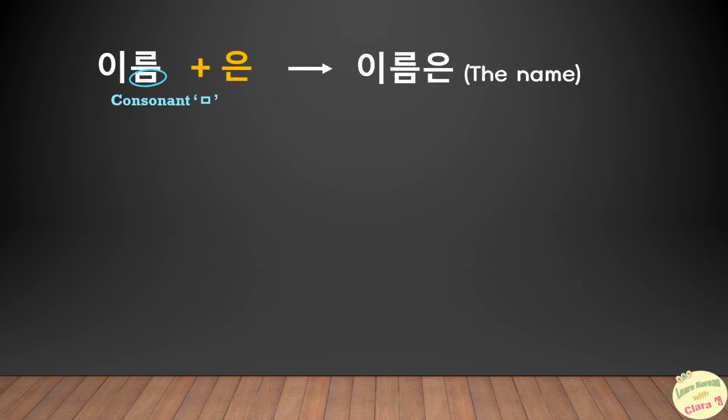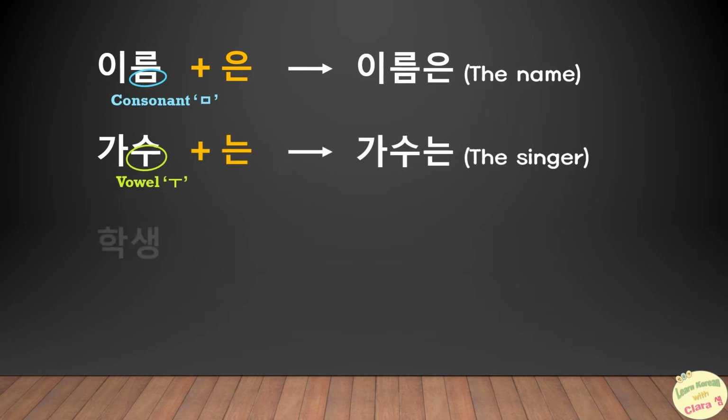For 이름, it ends with a consonant 미음, as you see here, so it's the particle 은 that comes behind, so 이름은. For 가수, we see the vowel 우, then it is 는, 가수는.